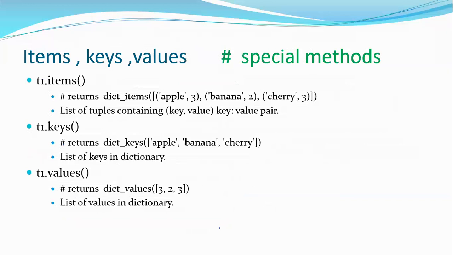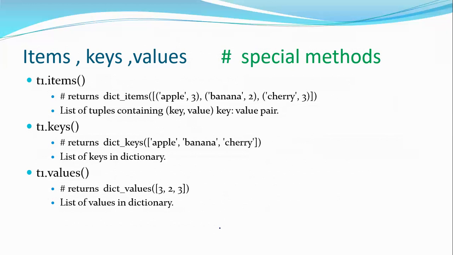Next, going into the other special methods in a dictionary. If you say t1.items(), you will get each item in the dictionary one by one. So what is an item in the dictionary? A key and value pair. How will that pair occur? The pair will occur as a tuple. So every item in a dictionary is a tuple, and I'll get all the tuples one by one as items.